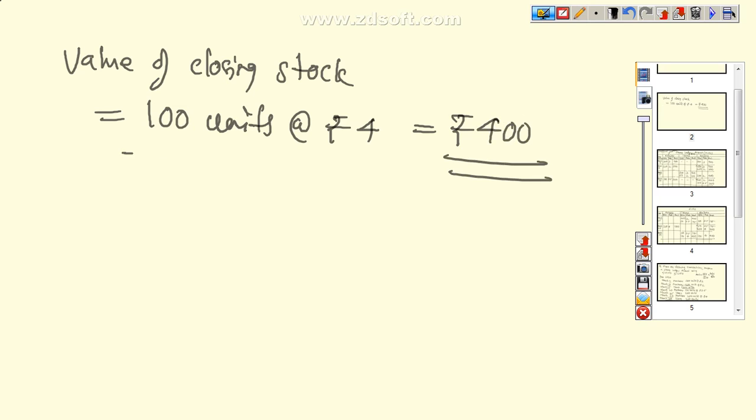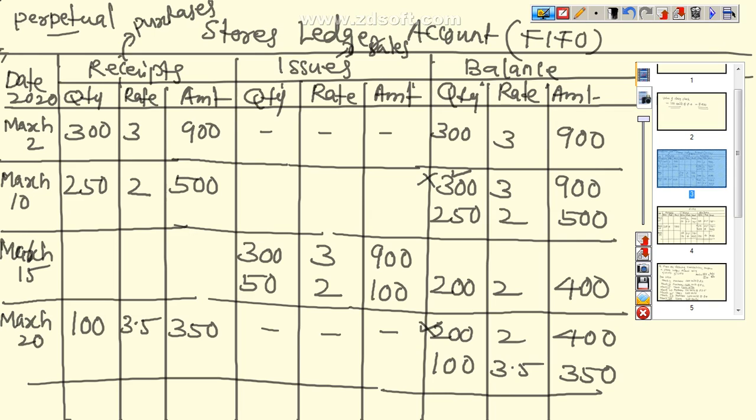This is the final answer under FIFO method. FIFO means those material purchased first we have to issue first, and we have to enter the transaction date wise. Next method, LIFO.